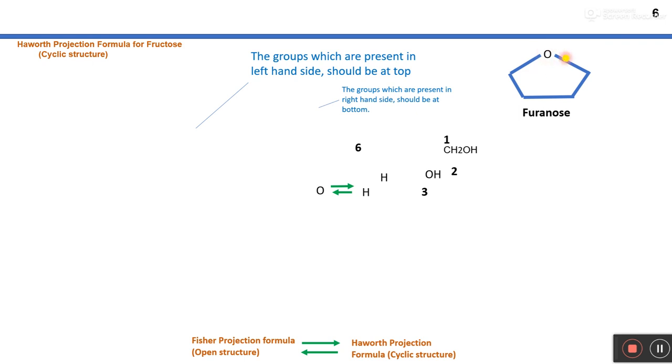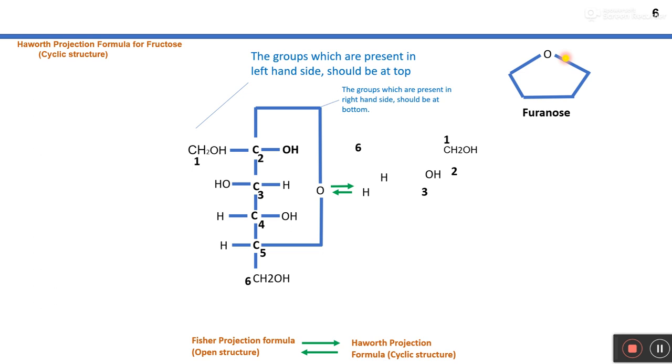And so on the basis of this furanose structure we can write the Haworth projection formula for the cyclic structure of fructose. So this is the Fischer projection formula for